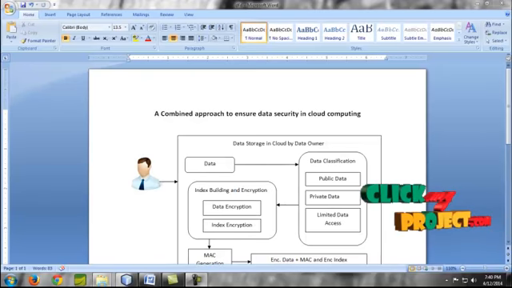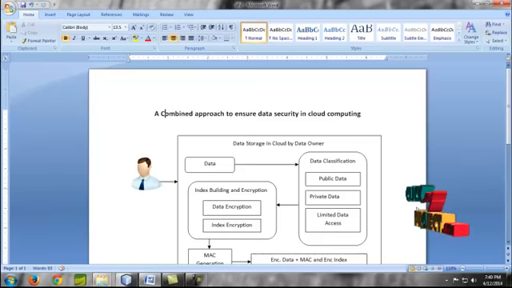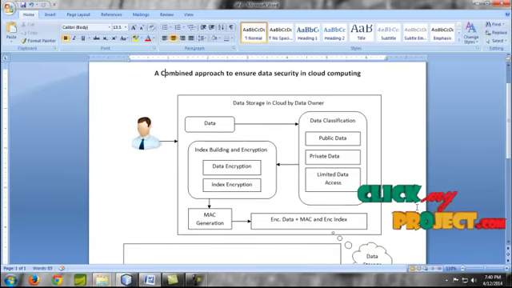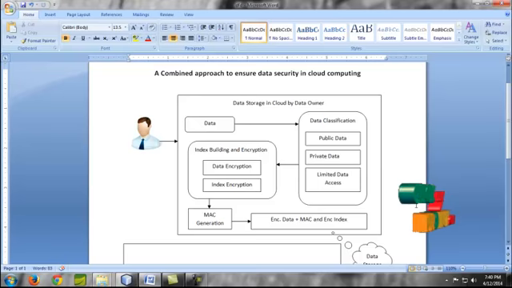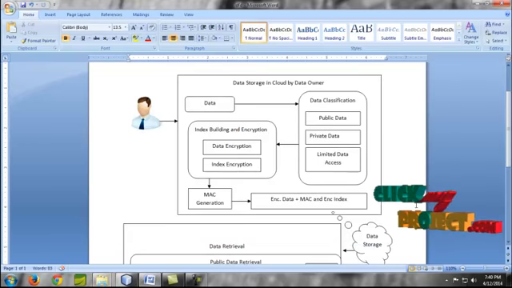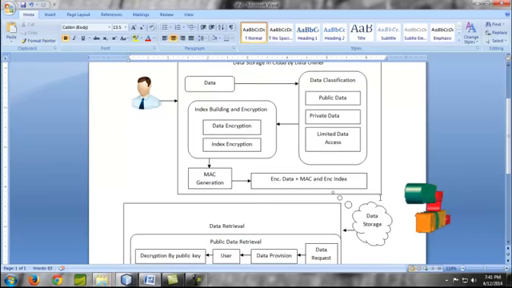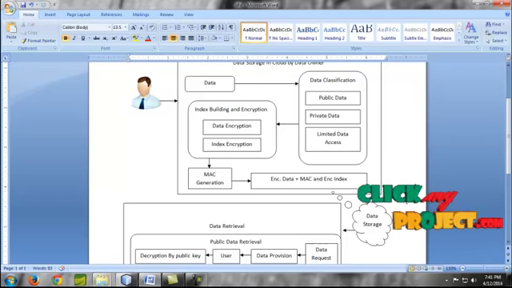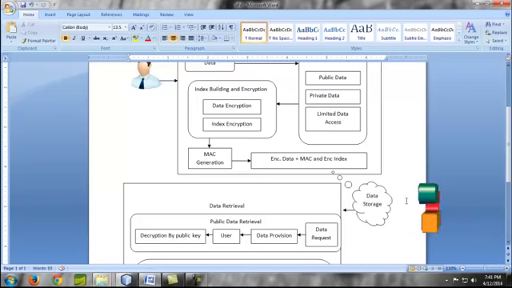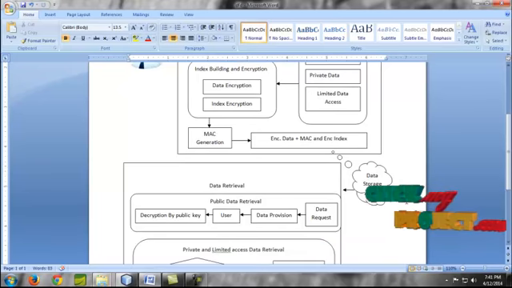Next, we are going to see the process flow of this whole project. First, in this flow, the data owner classifies data in terms of public, private, and limited access retrieval. After that he builds the index, and then data encryption is performed. The data encryption is performed by the AES algorithm, and the MAC generation is performed by the HMAC algorithm. Now both the encrypted data and the MAC index are secured before outsourcing the data into the cloud.